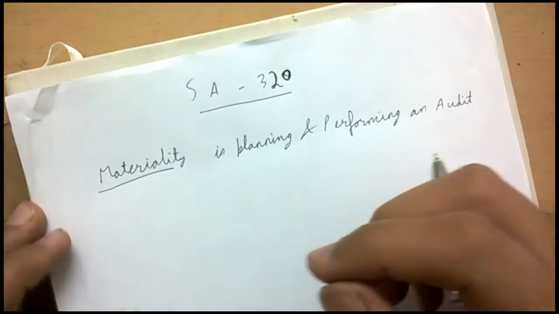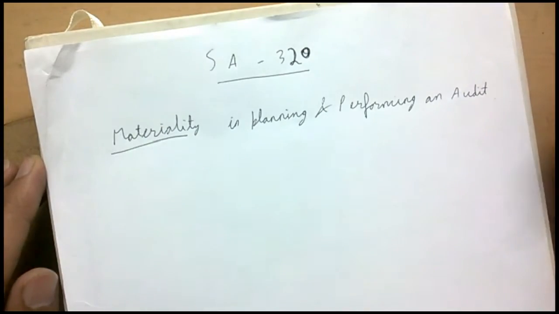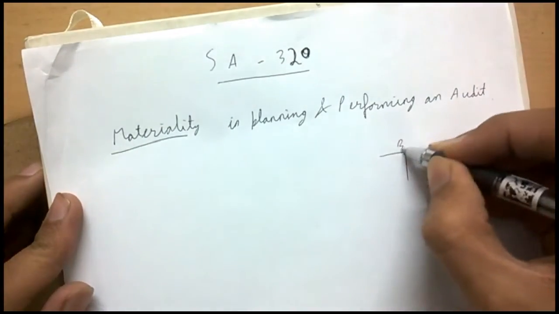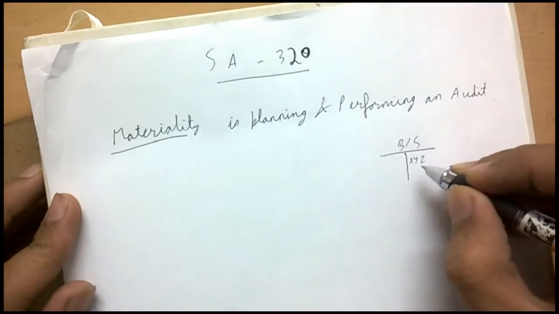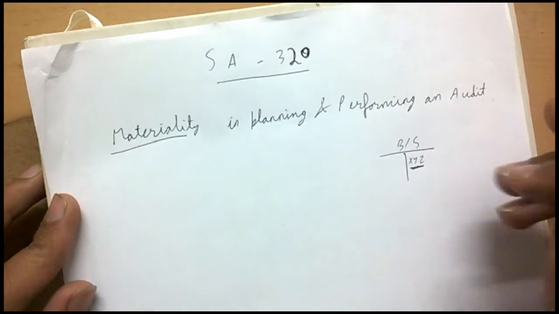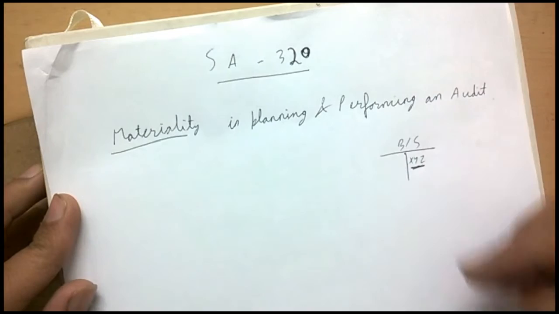Now, materiality basically means any information in the financial statements which is of such importance that it could affect the judgment or the decisions taken on the basis of the financial statements by a reasonable person. It could be any information. For example, this is the balance sheet. An XYZ item on the asset side of the balance sheet would be material if, by looking at this, I as a reasonable person find that it can affect my judgment.